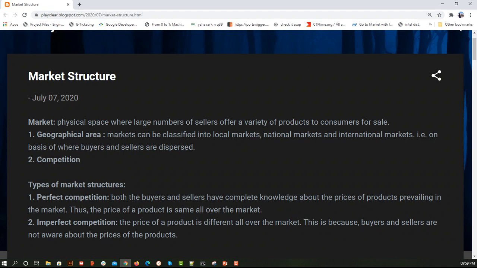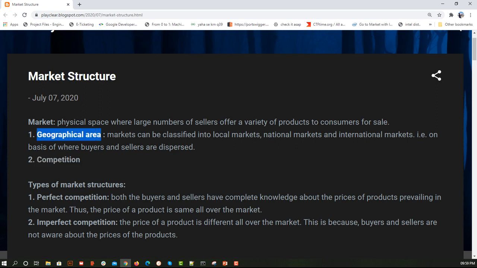So first, let's understand what a market is. Any physical space where buyers and sellers come together and there is an exchange of products or services happening, we call that a market. Now, the market is divided basically by geographical area and competition.